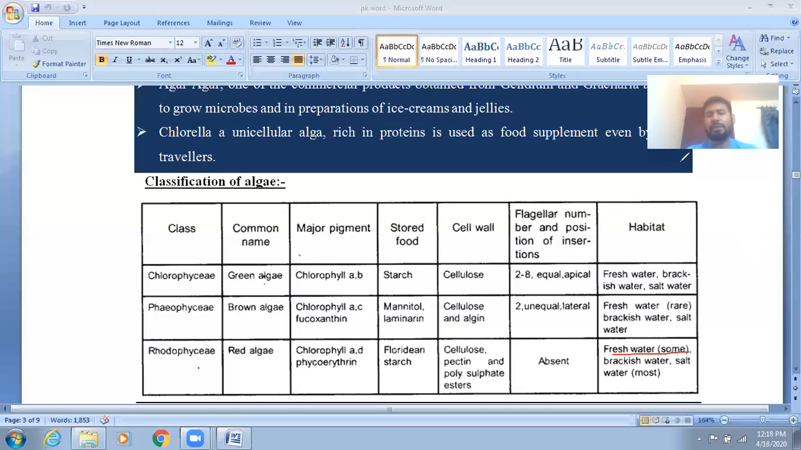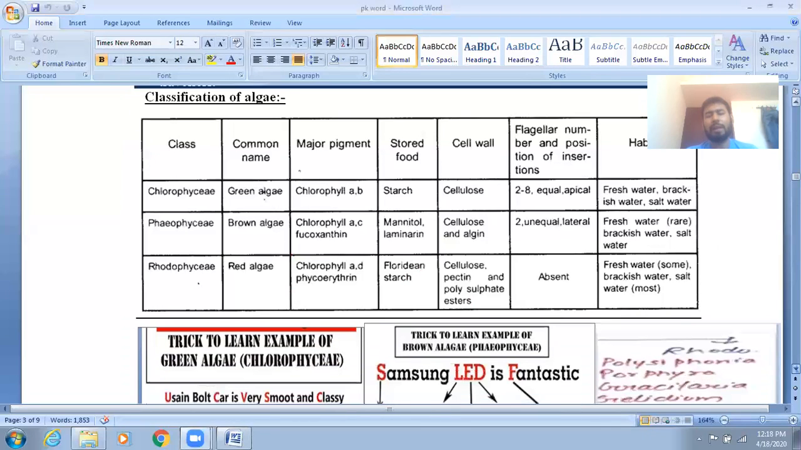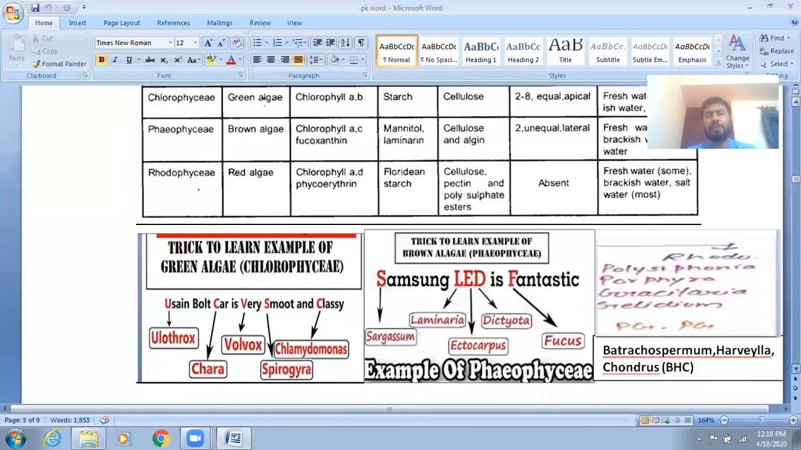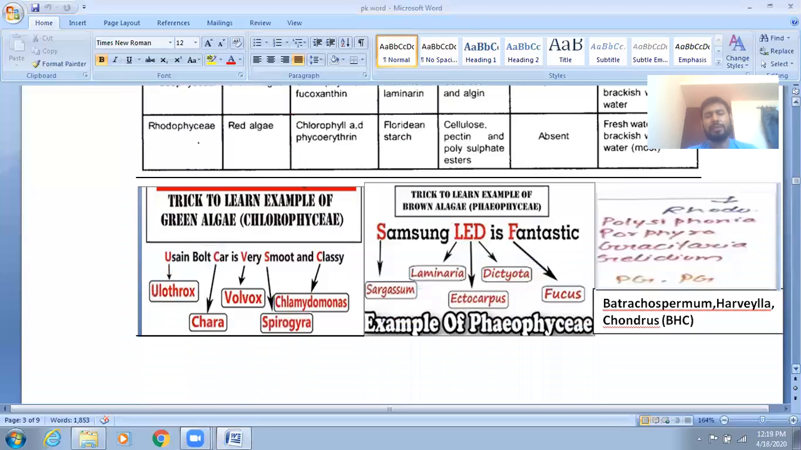Now you will see the examples. How you learn the examples is also very important. A number of different examples have been given. So how do you learn them? I have provided a short trick by which you can learn easily. With the help of this trick you can learn.